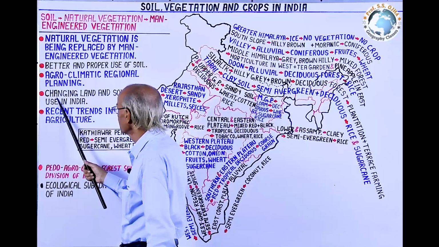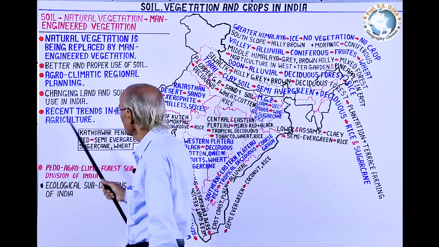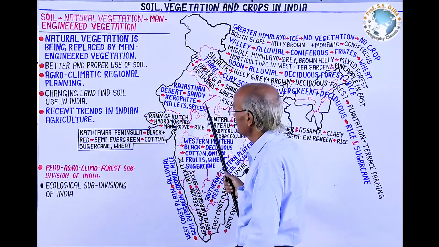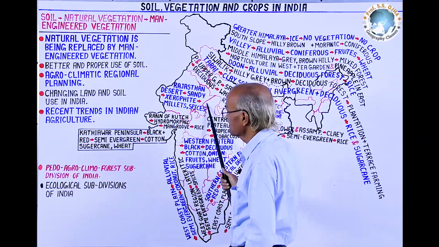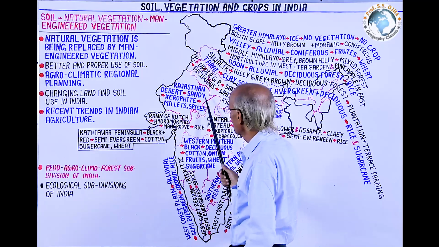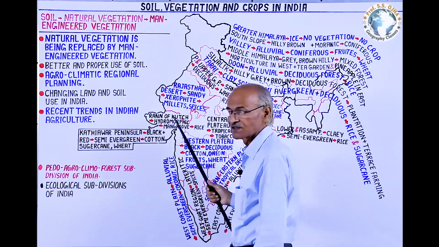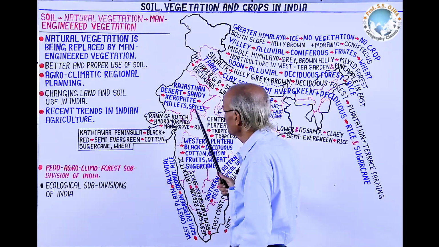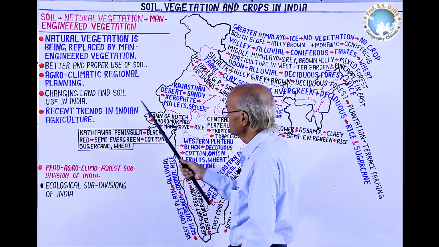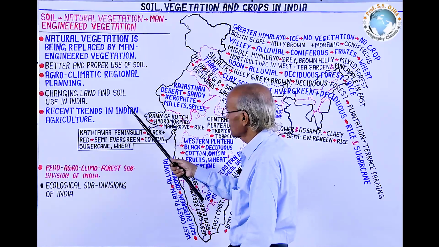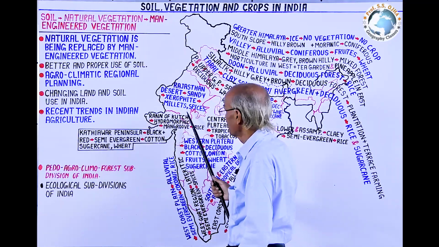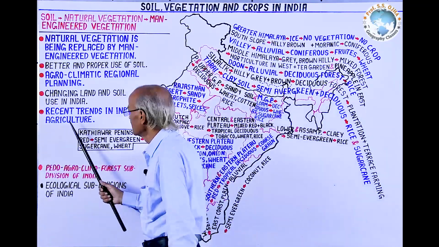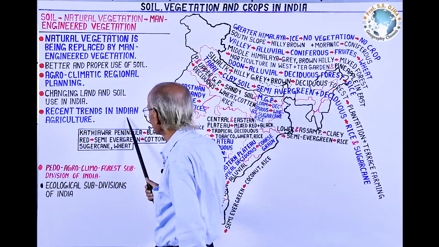And the next point is changing land and soil use in India. Today, India is a developing country in all fields, especially in agriculture also, and soil management and conservation is on priority. That's why you are expected to give a response on these two points, meaning soil development and agricultural development, from any part of India. Next point is recent trends in Indian agriculture.